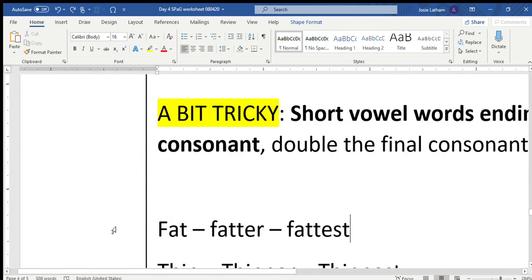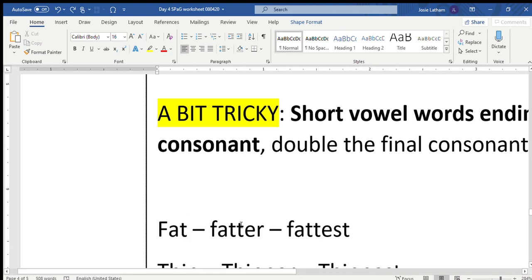So a short vowel word is a word with a very short vowel sound in the middle. Okay, for example, this word fat. Short vowel sounds are the a, i, o, and u sounds. And we often have a short vowel in a word where we have a vowel followed by a consonant followed by nothing.